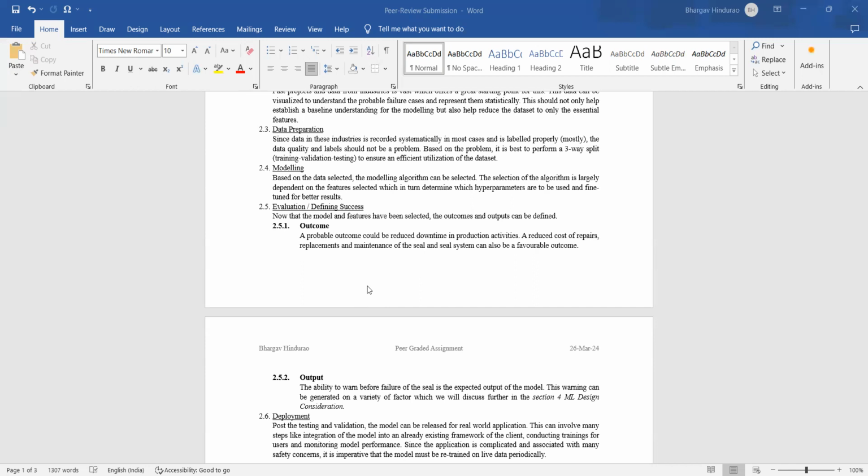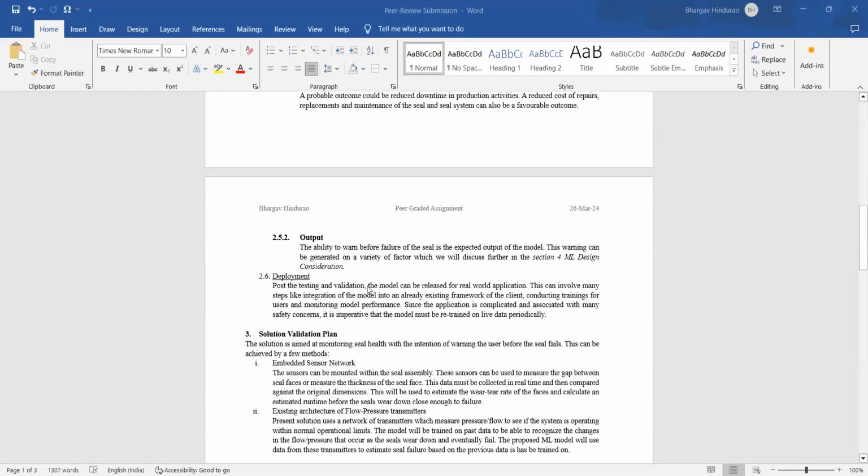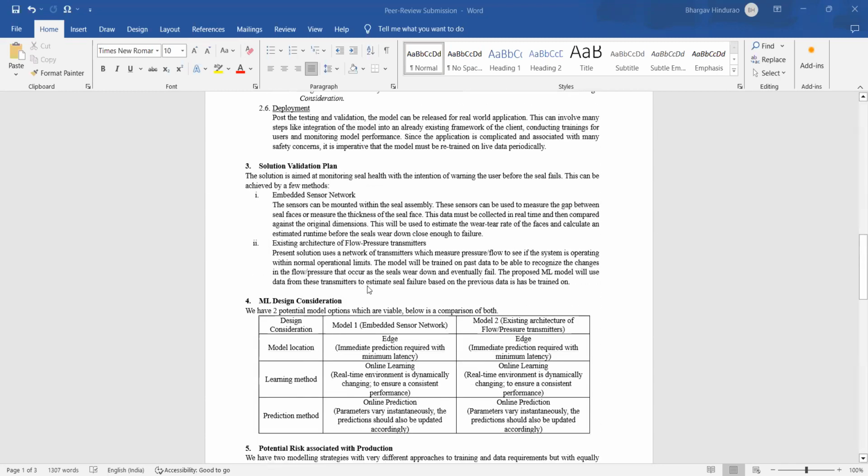To define success, there are probably two successes that any model has, the outcomes and the outputs. A probable outcome could be reduced downtime and a reduced cost of repairs and replacement for the seal and seal systems. Output could be the ability of the system to warn before the seal fails. In the deployment stage, the model can be released for real world application. This can involve many steps like integration into the system, supporting the customers, conducting training for customers, and so forth.